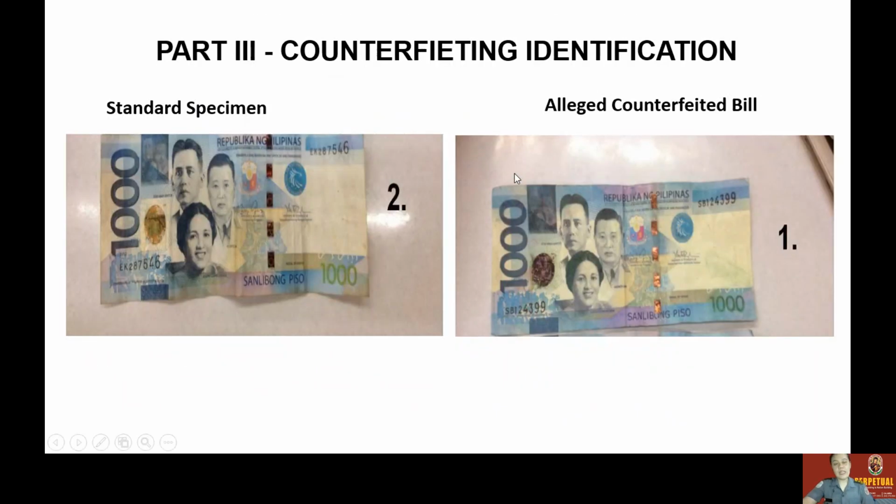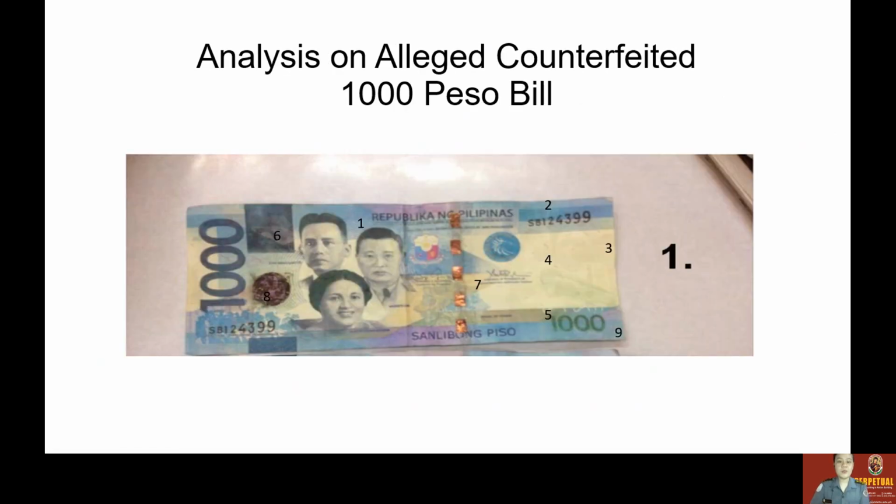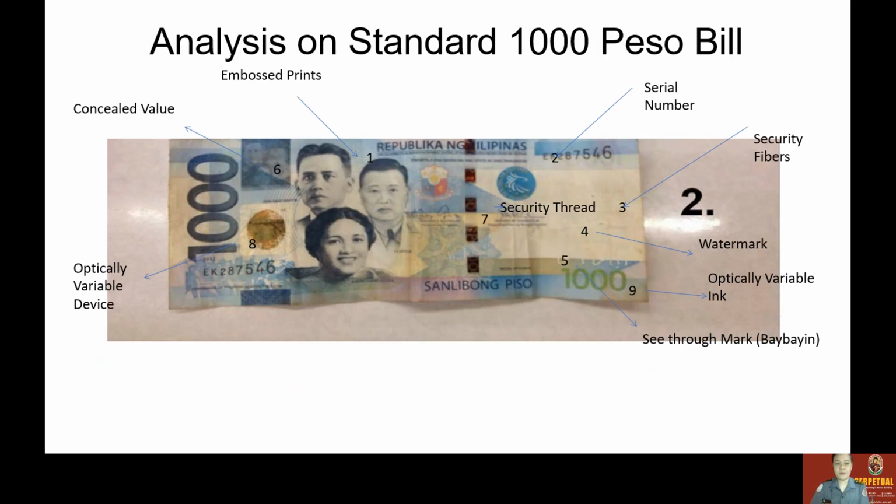Moving on, for part 3, the counterfeit bill identification. On the left side is the standard specimen, and on the right side are the alleged counterfeit bills. Let me introduce to you a 1,000 peso bill. A 1,000 peso bill must possess the following.